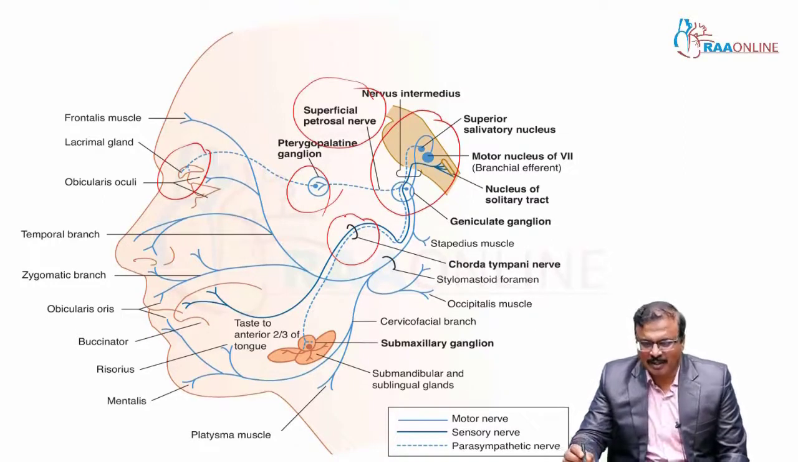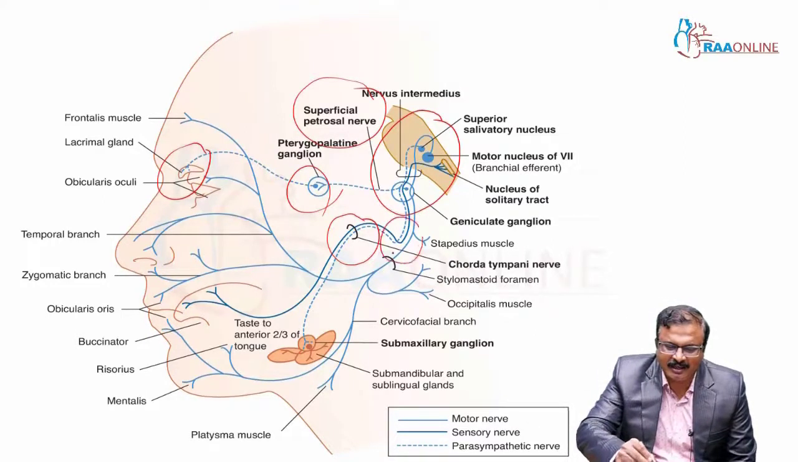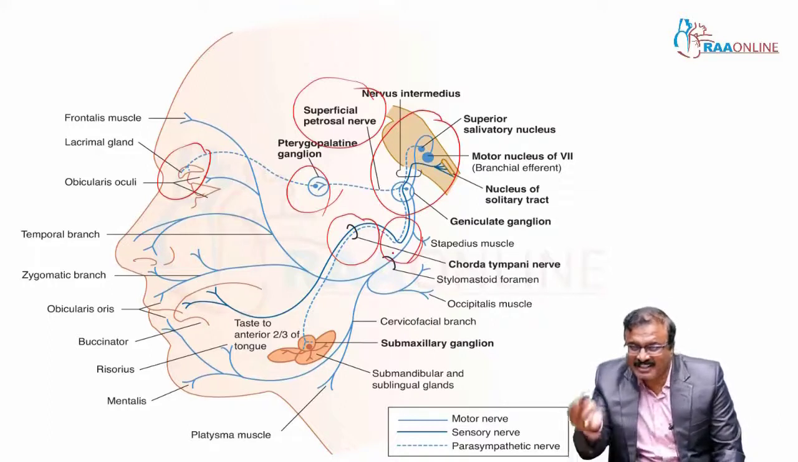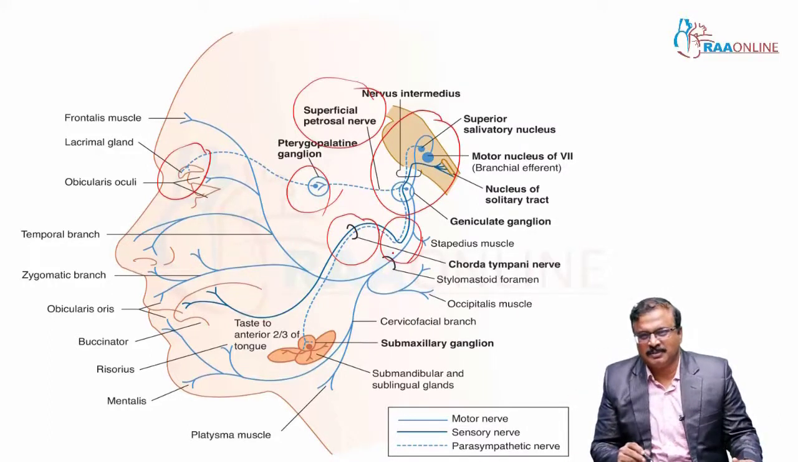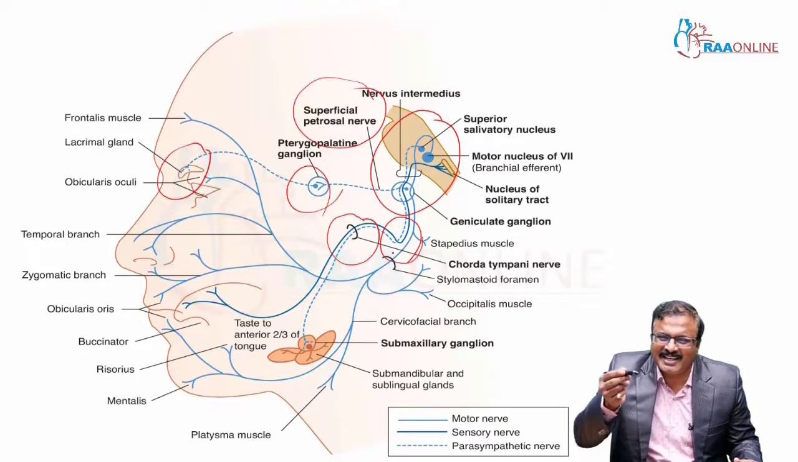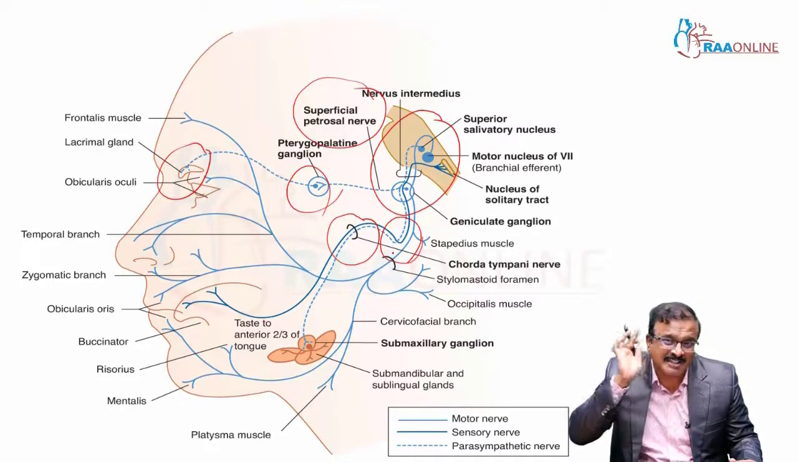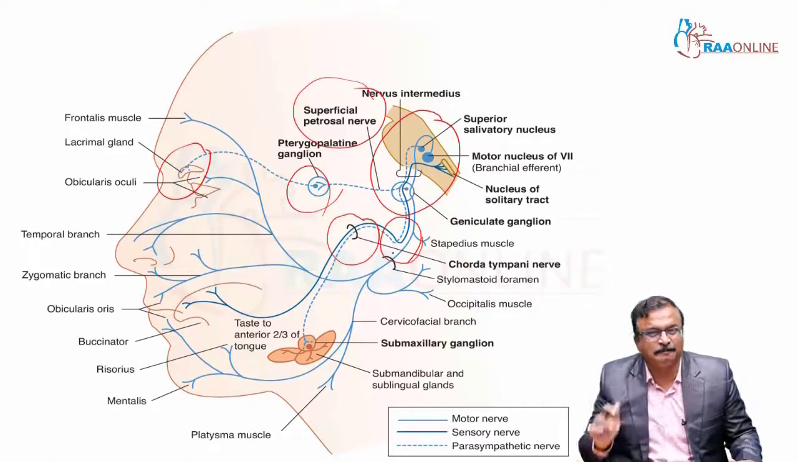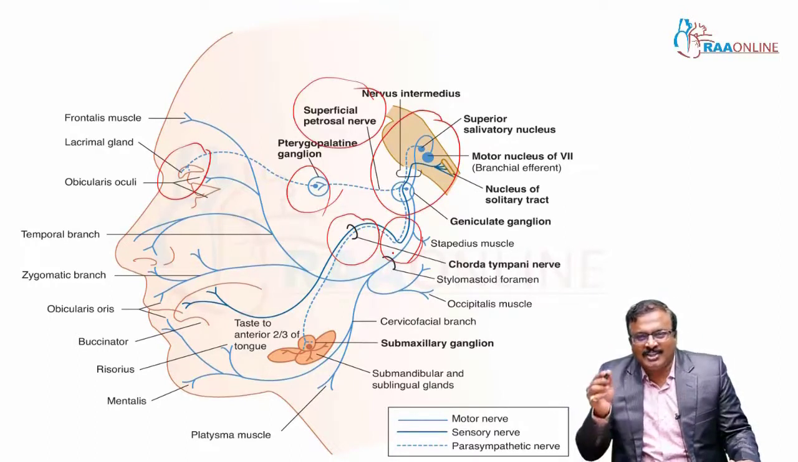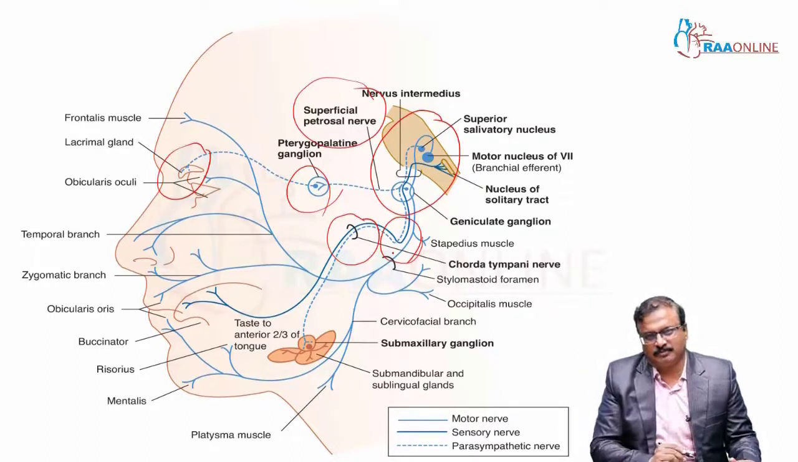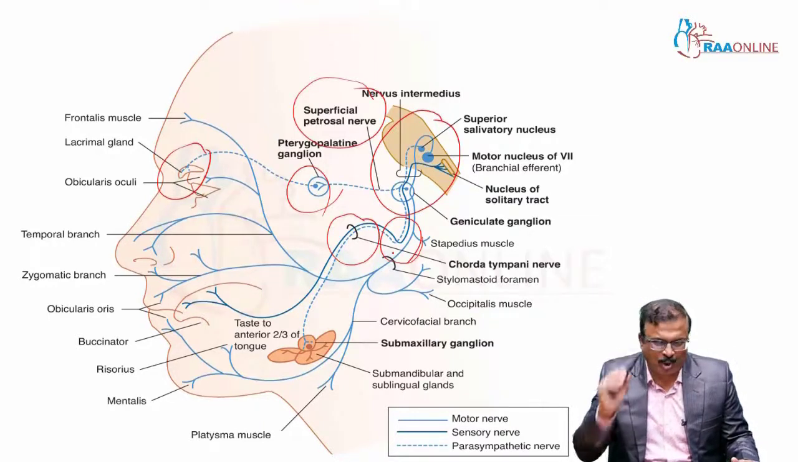which classically separates from the facial nerve 6 millimeters above the stylomastoid foramen, very important, 6 millimeters above the stylomastoid foramen, and it joins the lingual nerve. This is also important.